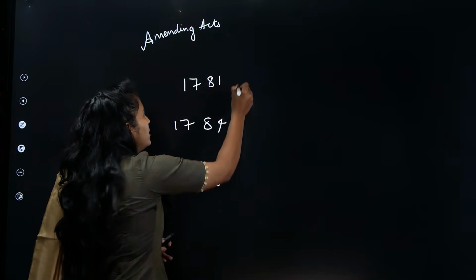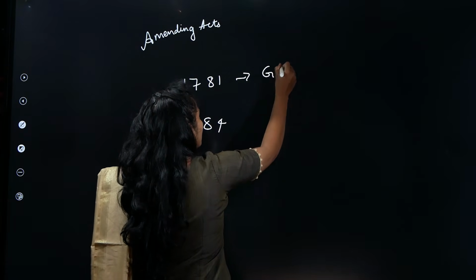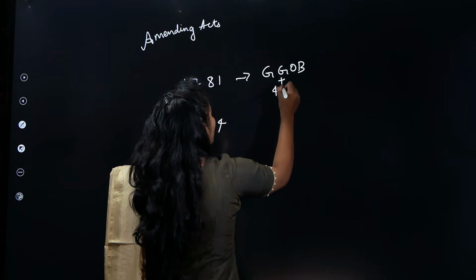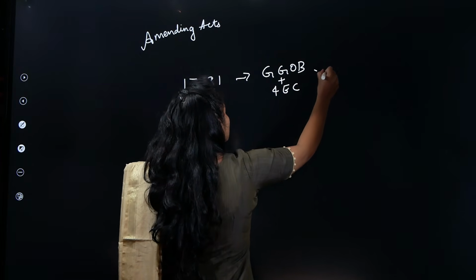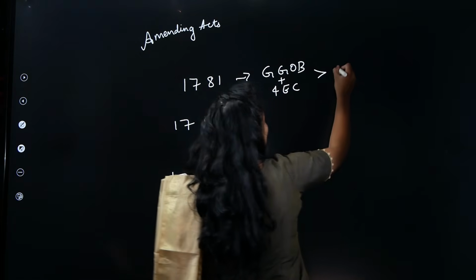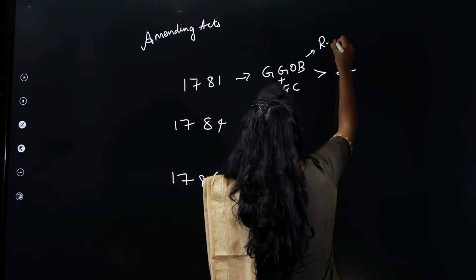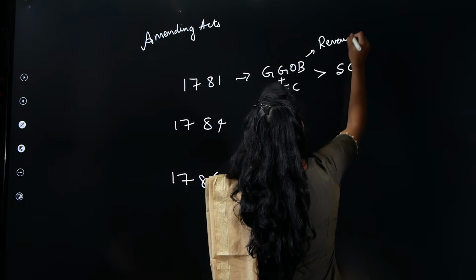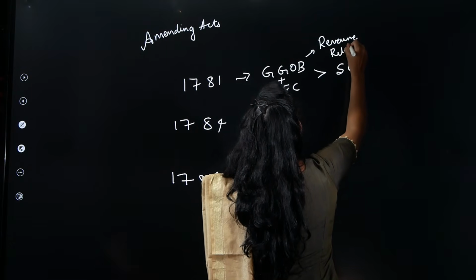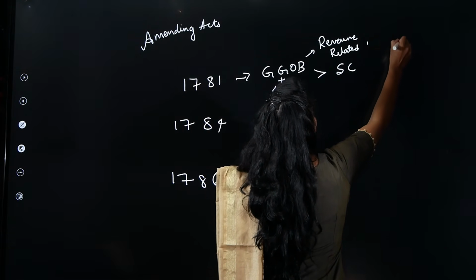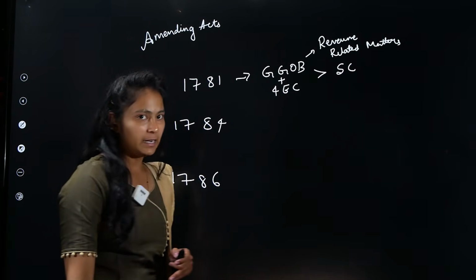So here you need to understand that the Governor General of Bengal plus his four Executive Council members is more powerful than the Supreme Court, because they can take all the decisions when it comes to revenue related matters.